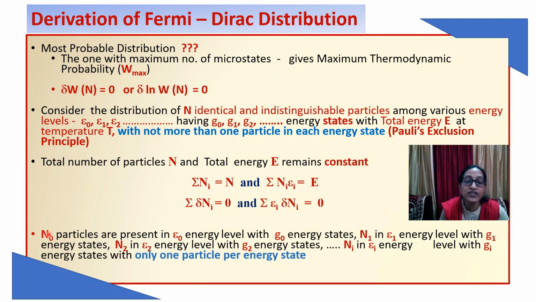Here N0 particles enter energy level E0 with G0 energy states. But these G0 energy states will be singly occupied. This is the difference between Bose-Einstein and Fermi-Dirac. Here only one particle per energy state can occupy. But in case of Bose-Einstein, any number of particles can enter an energy state.